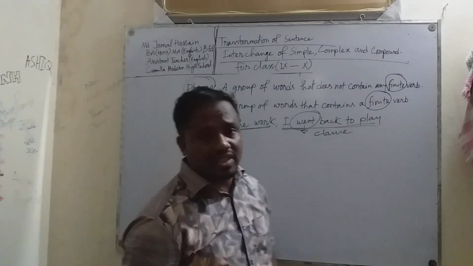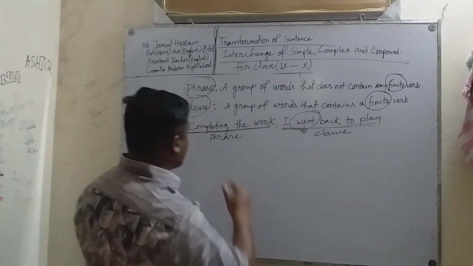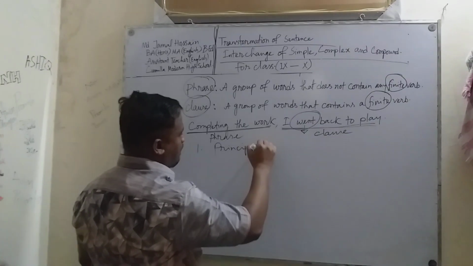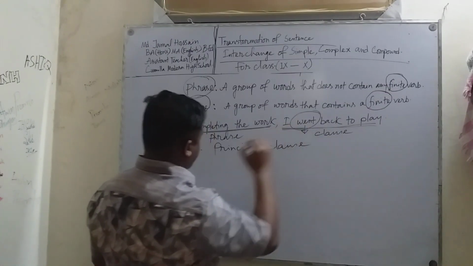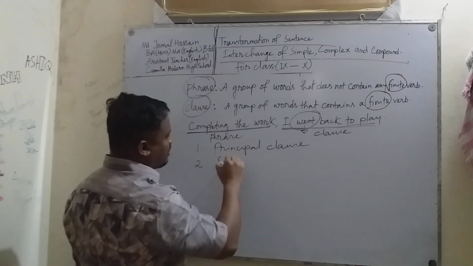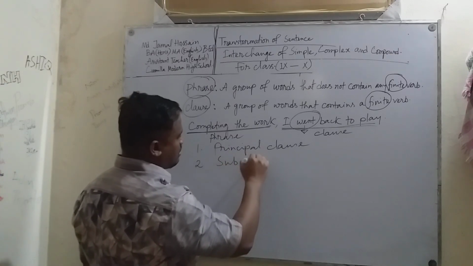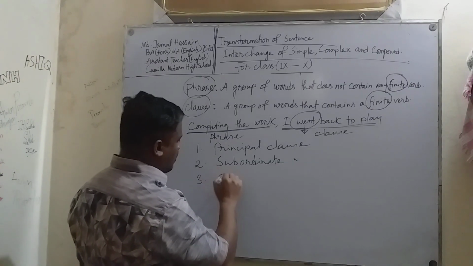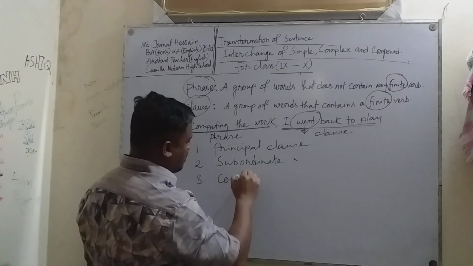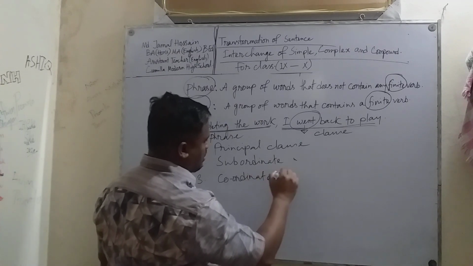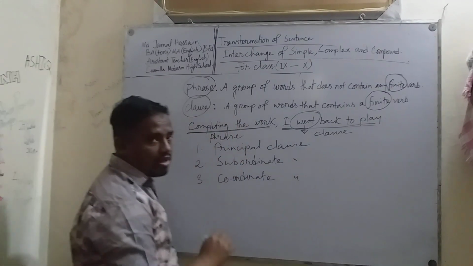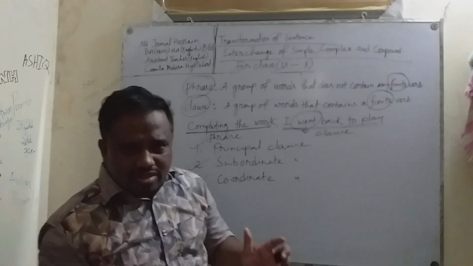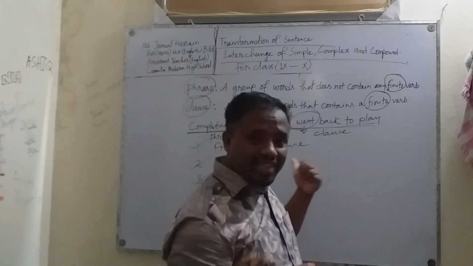There are three kinds of clause. One is principal clause, subordinate clause, and coordinate clause. Now, what is principal clause, subordinate clause, and coordinate clause? I am giving you some examples to understand that.